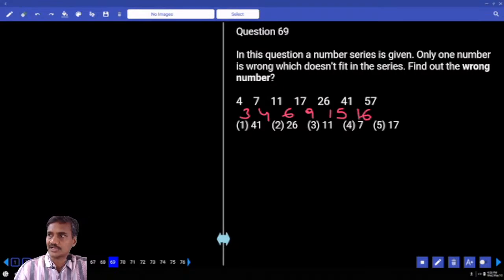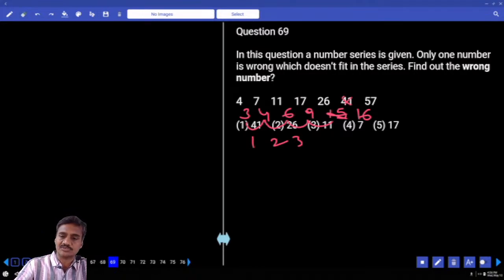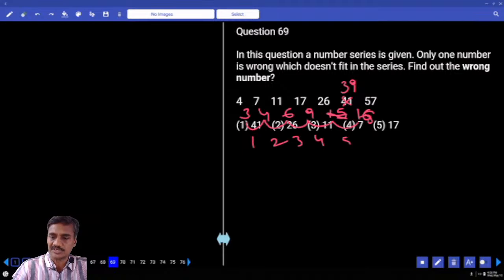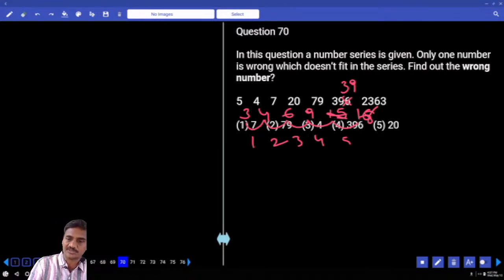Then again check the differences of differences. 3 and 4, the difference is 1, here it is 2, next one is 3, next one must be 4. 9 plus 4, here the difference must be 13. Now 26 plus 13 is 39. And next 39 plus 18, 57. Done with this? What is the wrong number? 41, and the correct number is 39. Now this is about question number 69.